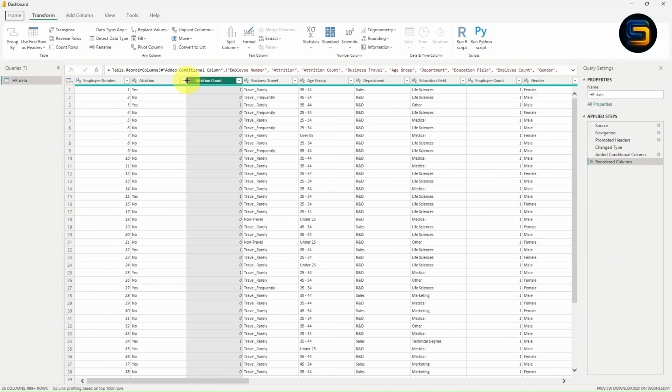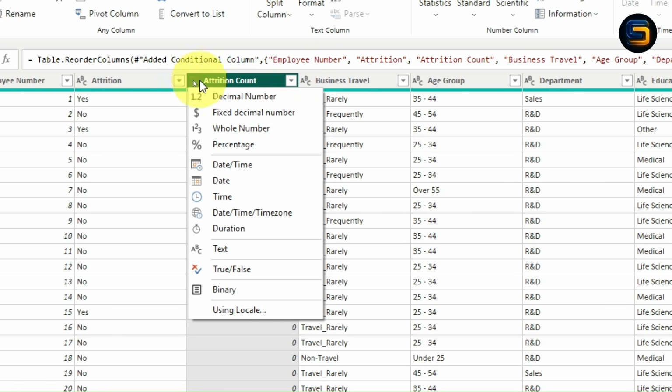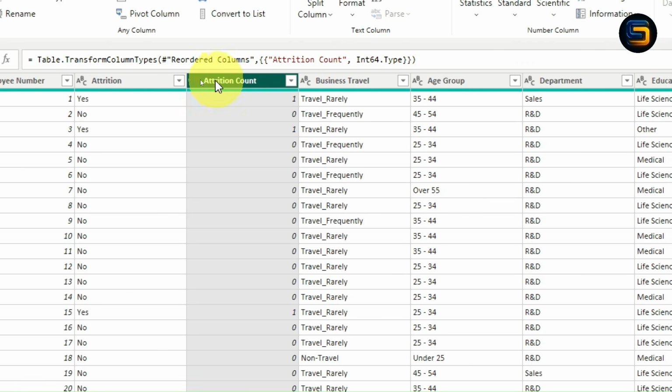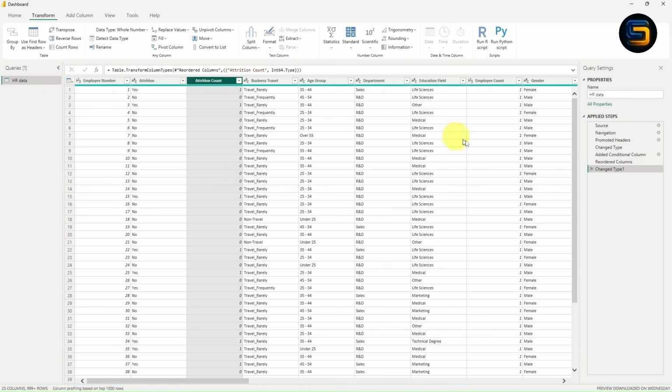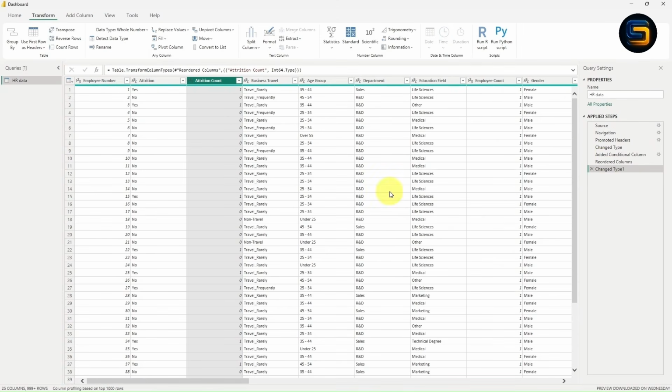If you notice carefully, the data type of this attrition count column is not numeric. So to fix it, I will click on this data type. Now I will select whole number. Now the data type of this attrition count column will change, and you can see inside the applied steps, a new step is added which is Changed Type. Now the data is ready.